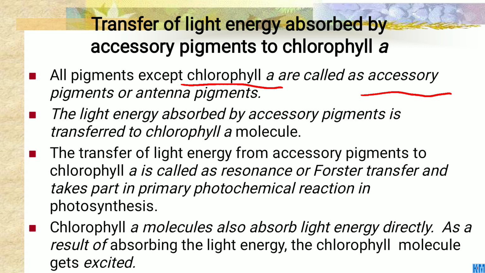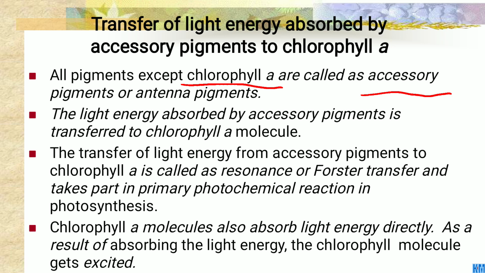The transfer of light energy from the accessory pigments to chlorophyll A is called resonance or Förster transfer, and it takes part in a primary photochemical reaction in photosynthesis.